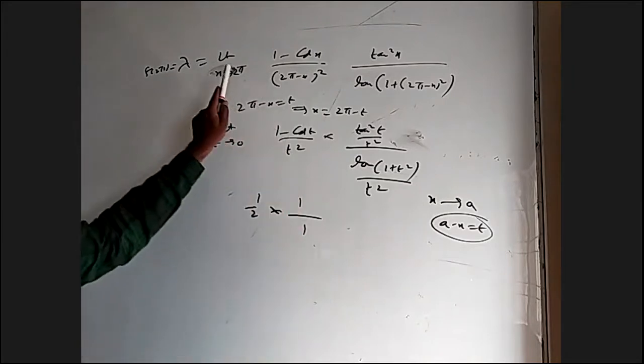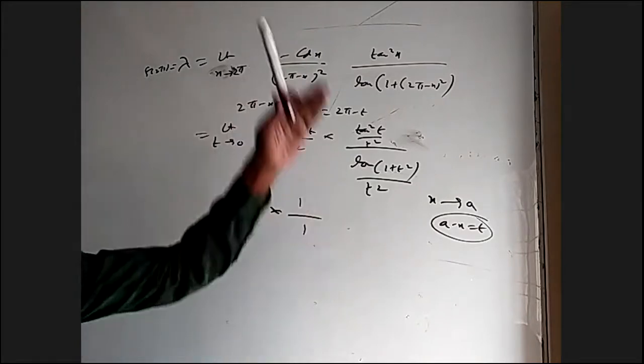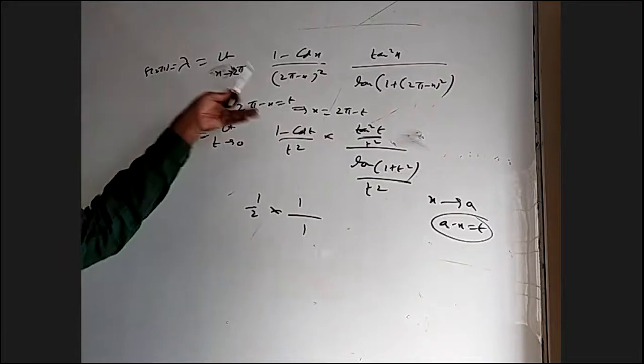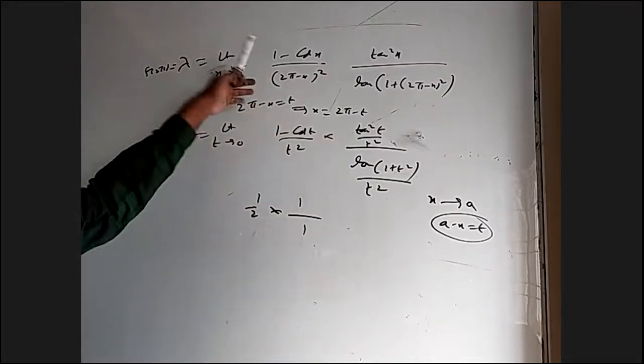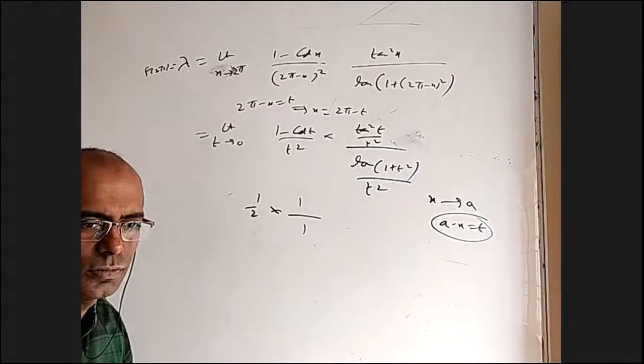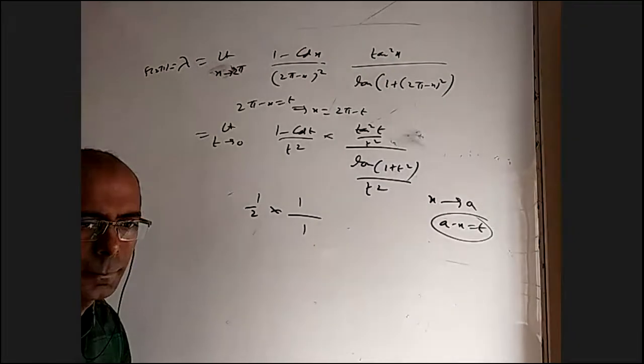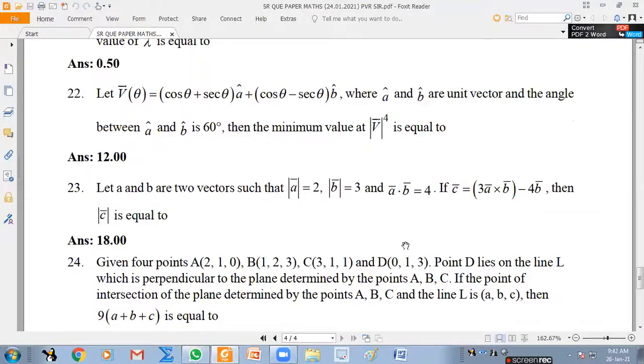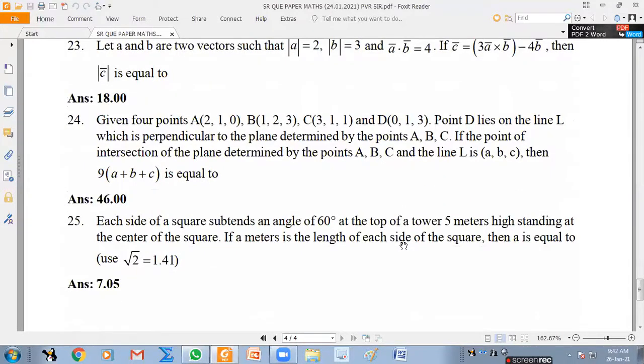The main point is that when x tends to 0, we have all the formulas. If we are tending to pi, take pi minus x as t. If it is tending to 5, take 5 minus x as t. That is a general concept in limits which will make it easy. 22 or 23, any doubt? 24 or 25?